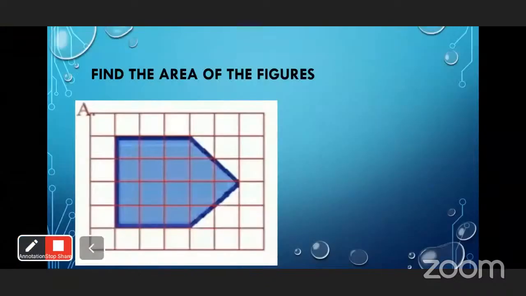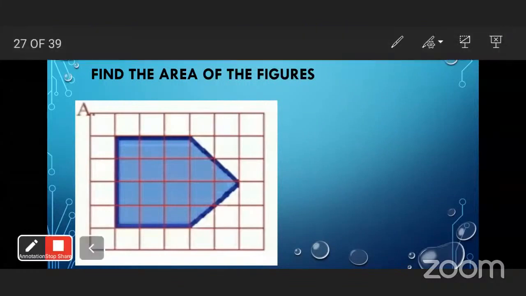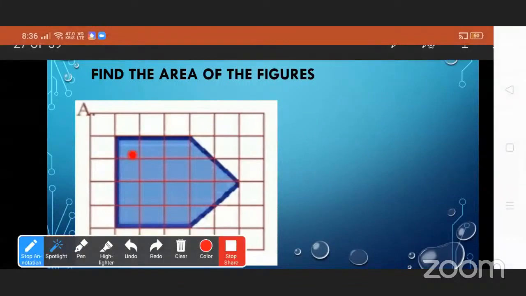Now we have to find out the area of the given figures. How many squares are here? Count. First we will count the complete squares. 1, 2, 3, 4, 5, 6, 7, 8, 9, 10, 11, 12, 13, 14. The complete squares are 14.